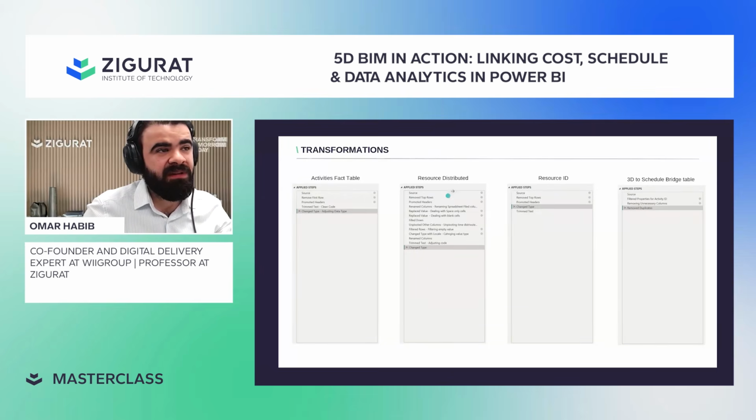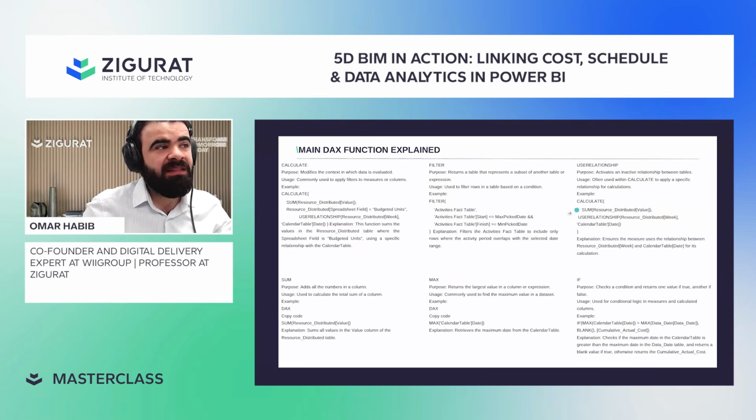So you have the activity table, you have resource distribution for resources, you have a resource ID, and then you have the 3D information to schedule bridge, which is the link between the 3D model and the time schedule. I won't go into this in detail. These will be your main DAX functions you need to learn to be up and running. It's like Excel: when you use VLOOKUP or XLOOKUP, this will be your main function to learn to get your report up and running.